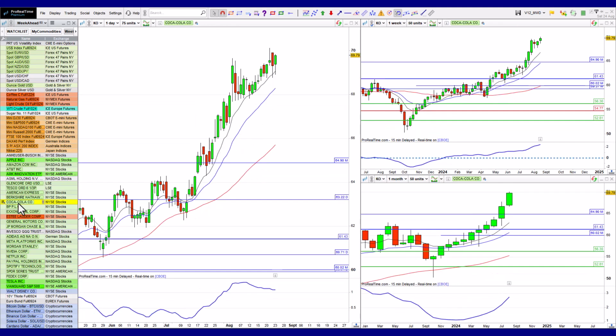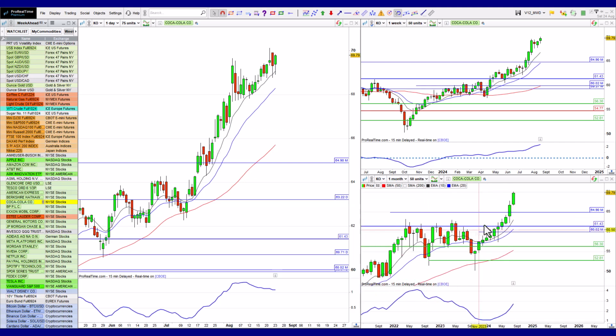Coca-Cola looks really good. Very happy. Look at the shape of these candles going from smaller to bigger to bigger to bigger as it gains that kind of momentum. At some point, we're going to have to get smaller candles again, and then a bit of a correction.